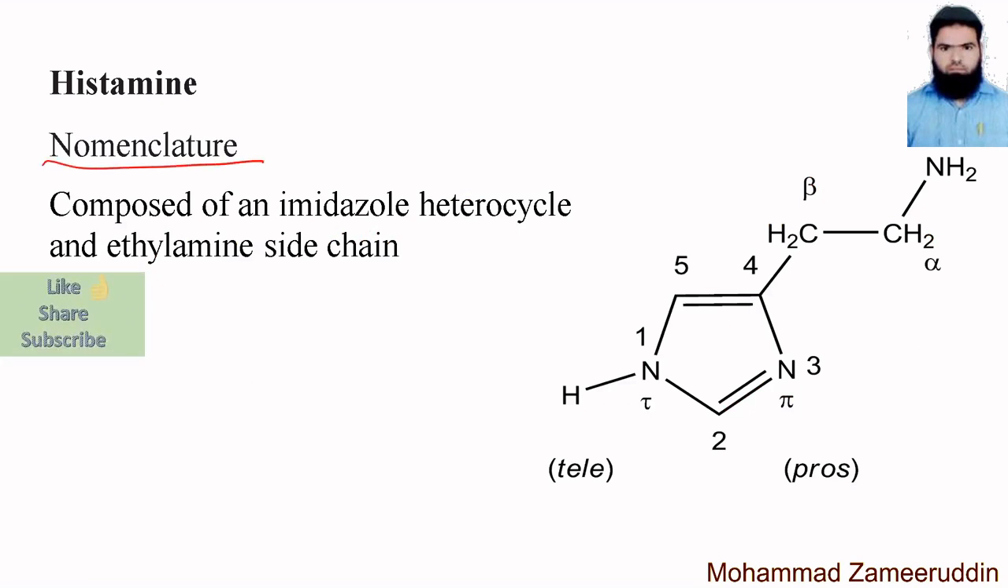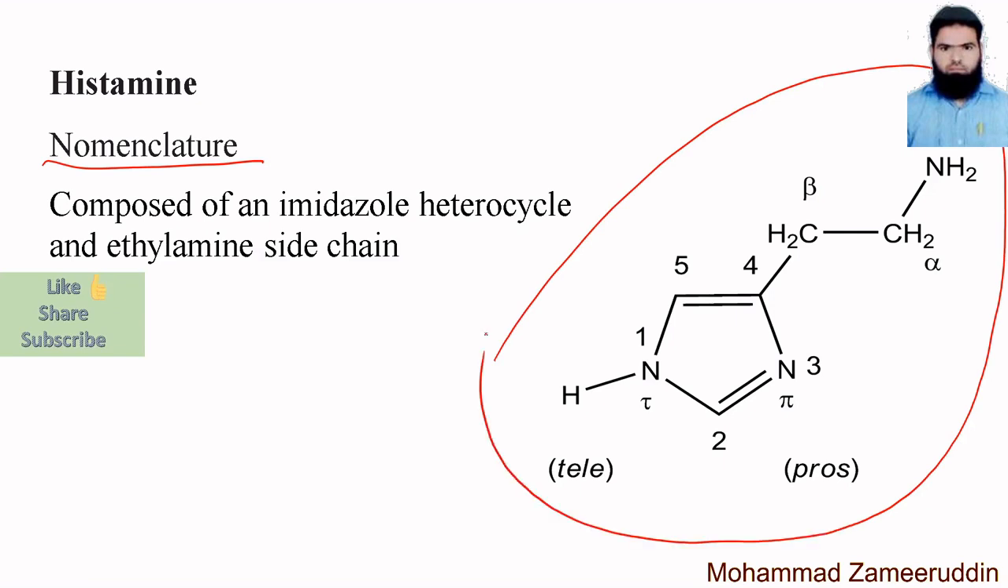Now you are seeing the structure of histamine. So this is the structure of histamine. Histamine is composed of an imidazole heterocycle. So where is the imidazole heterocycle? This is the imidazole heterocycle. So this ring is called the imidazole ring.